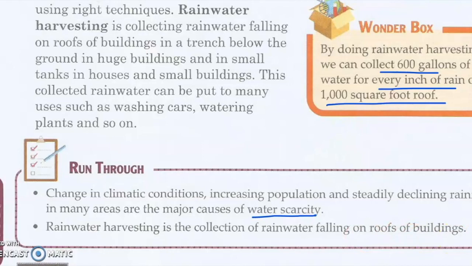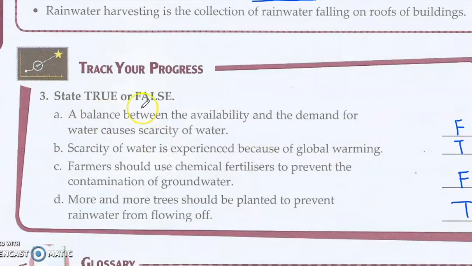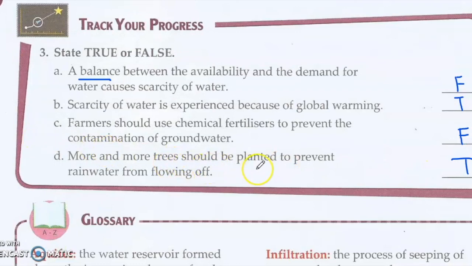True or false? A balance between availability and demand causes water scarcity? False. It's not a balance. It is imbalance. Scarcity of water is experienced because of global warming. One of the reasons. True. Farmers should use chemical fertilizers to prevent contamination of groundwater. False. They should use organic. More and more trees should be planted to prevent rainwater from flowing off. True.